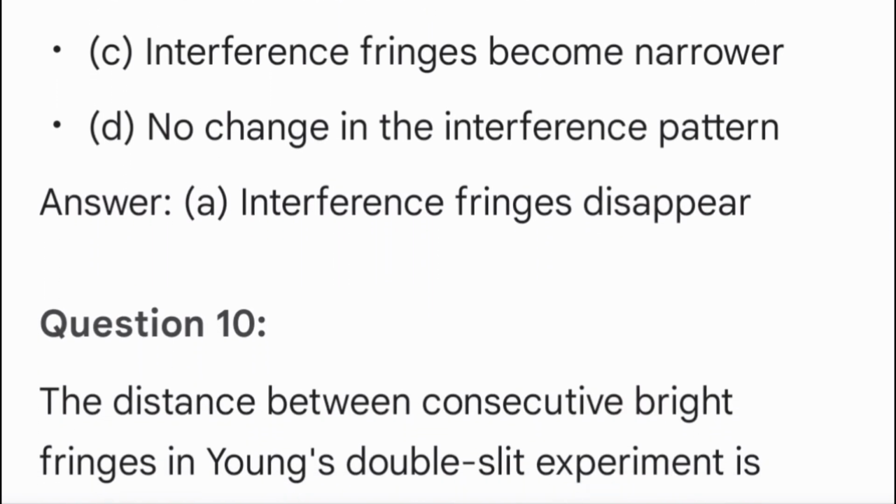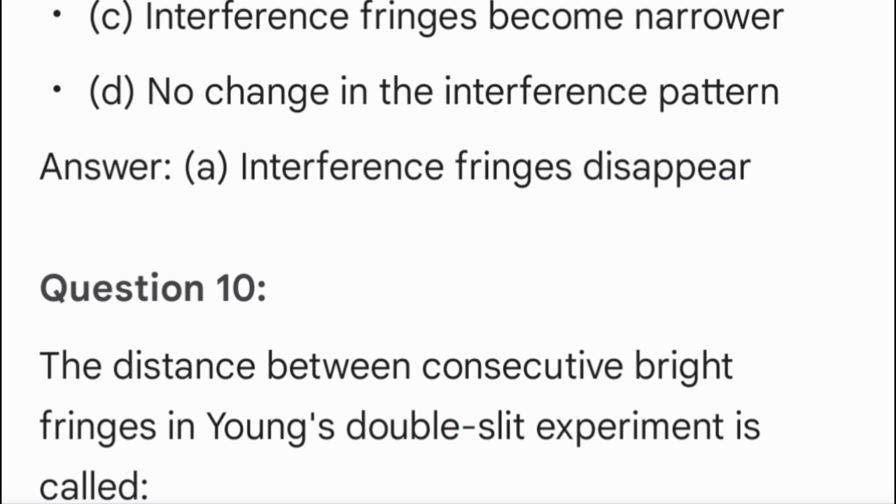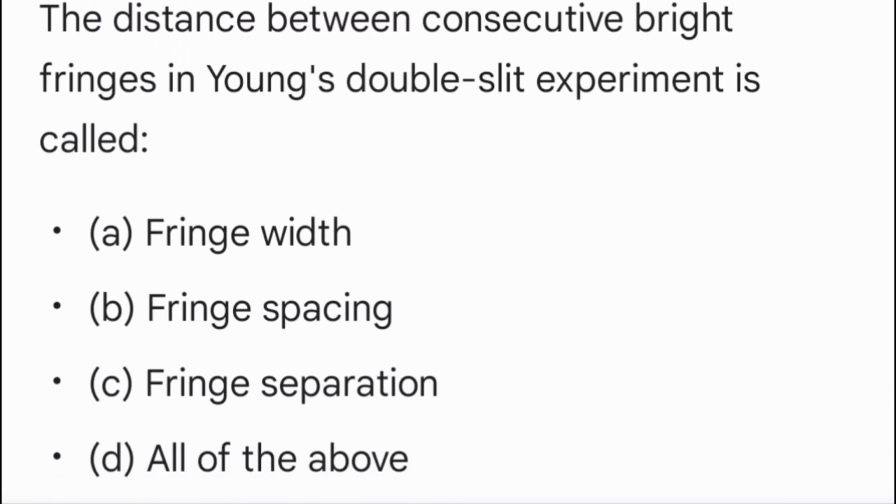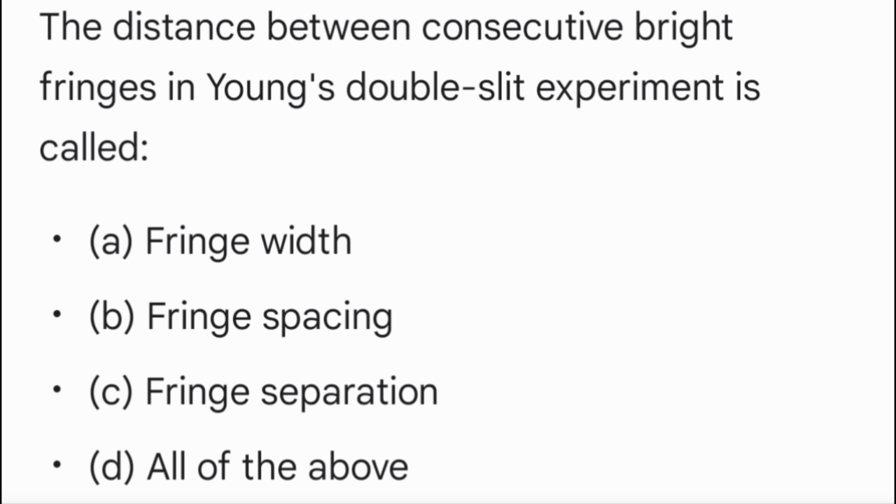Question 10. The distance between consecutive bright fringes in Young's double-slit experiment is called A. Fringe width. B. Fringe spacing. C. Fringe separation. D. All of the above. Answer A. Fringe width. Would you like more questions, or do you have any other questions?